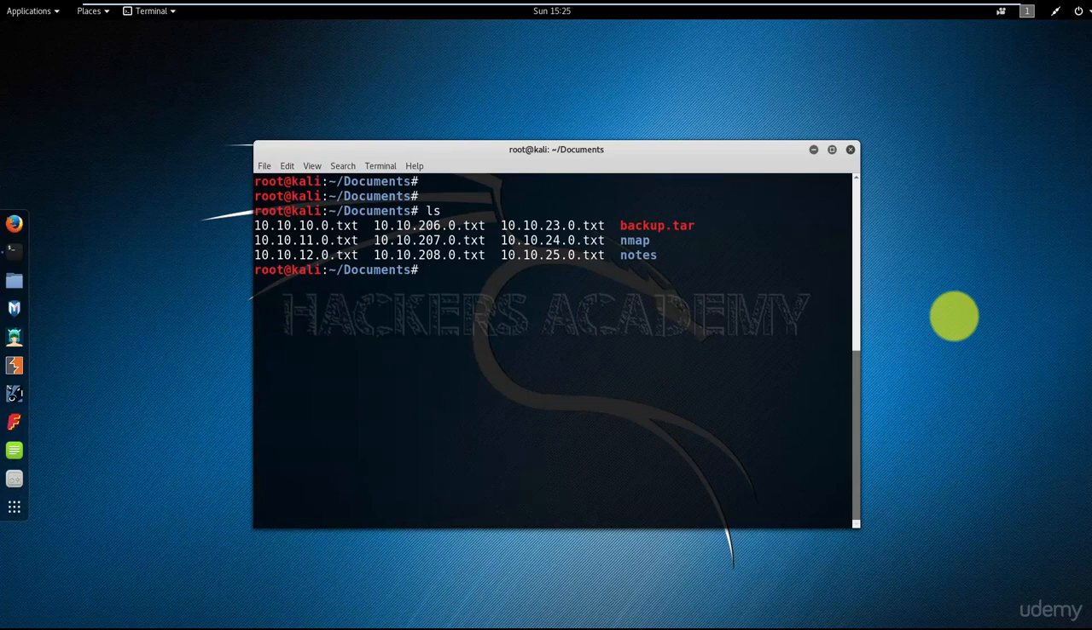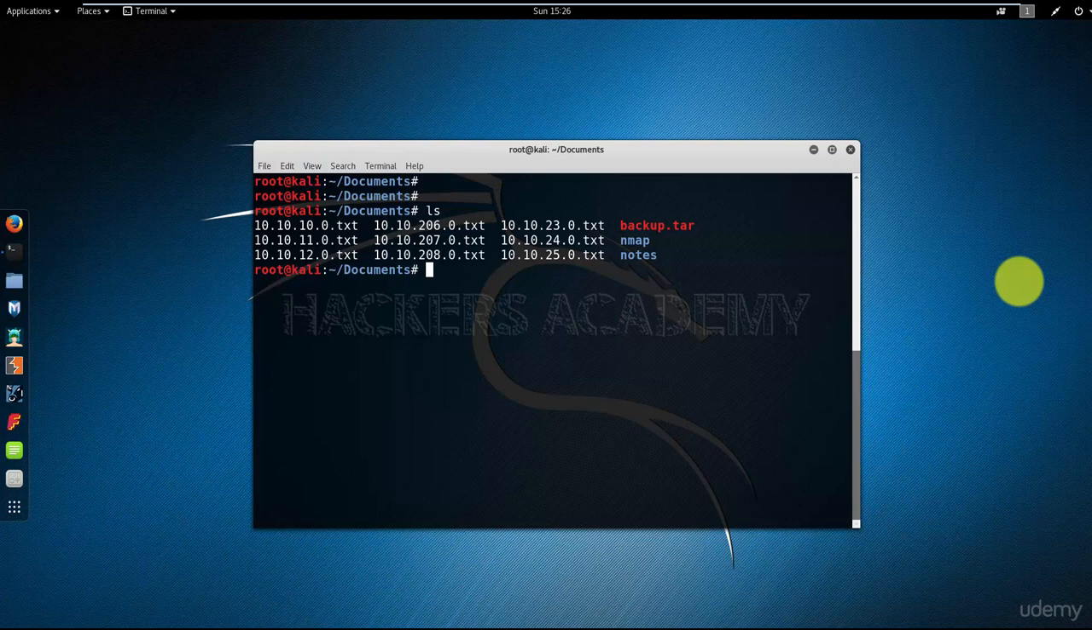I have different network ranges. I have the 10.10.10, 10.10.11, and 10.10.12. I'm going to call that the tens range because it's 10, 11, 12. I also have the 20s range, 10.10.23, 24 and 25. I'm going to call those the 20s range. And last, I have the 10.10.200s range, 206, 207, and 208. What I want to do now is move all these different ranges into different folders.